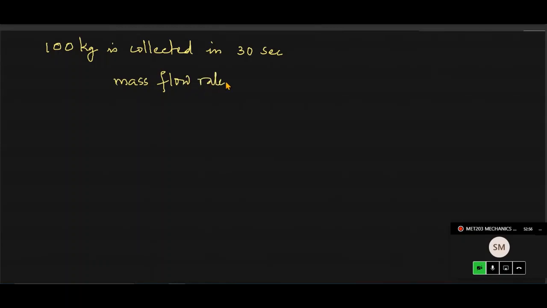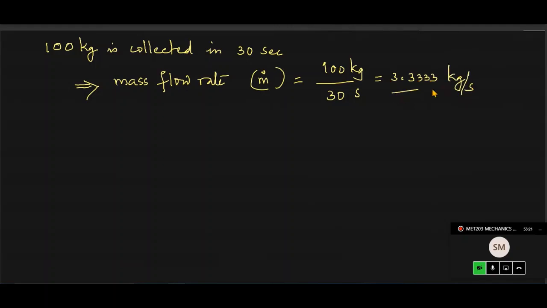From this statement, what you can understand is mass flow rate m dot is equal to 100 kilogram collected in how many seconds? 30 seconds. So 100 divided by 30, so it is 10 by 3. We'll get 3.333 recurring, that much kilogram per second is the mass flow rate.